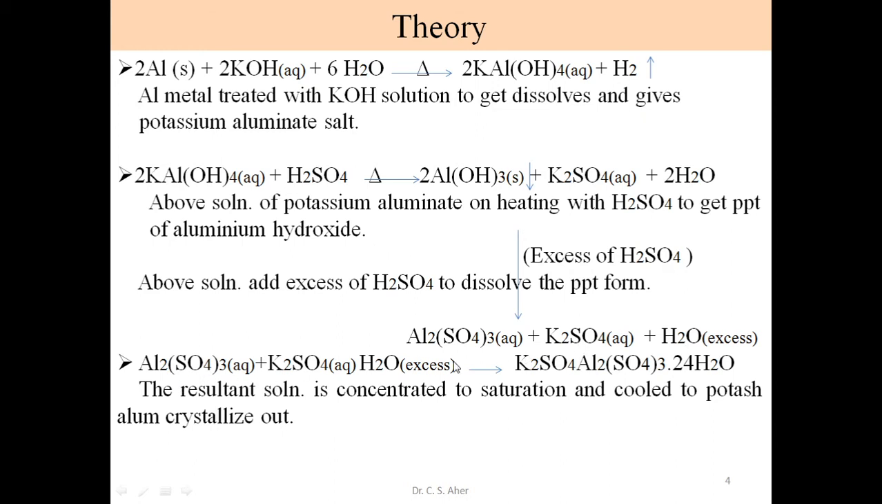So in the third step, this above solution containing aluminium sulfate and potassium sulfate salt is then concentrated. We heat this solution to remove excess water to attain the saturation point. After attaining the saturation point, we cool this solution to get potash alum crystals out. Sometimes for gradual crystallization, we keep this solution overnight, 24 hours. At that time, we get crystals formed gradually at room temperature.